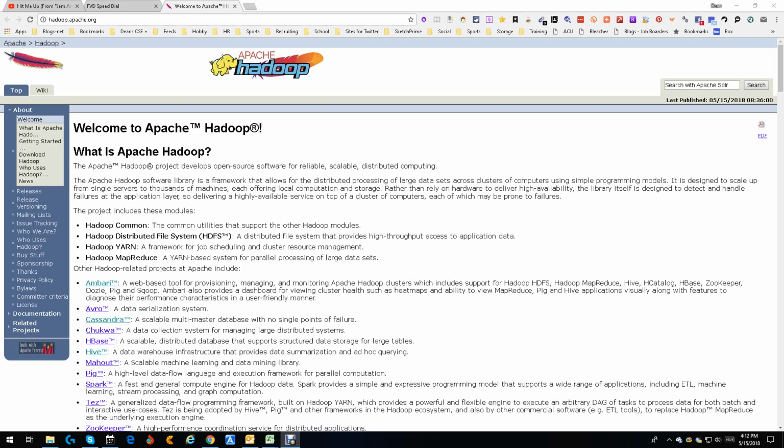One of the things that I like to do when I'm looking for people is to search on specific technology sites where they have interaction, forums, whatever. In this case, we're on the Hadoop.apache.org site, and it's Apache Hadoop, different technologies. I always find this kind of stuff interesting. I like to look at the about stuff.